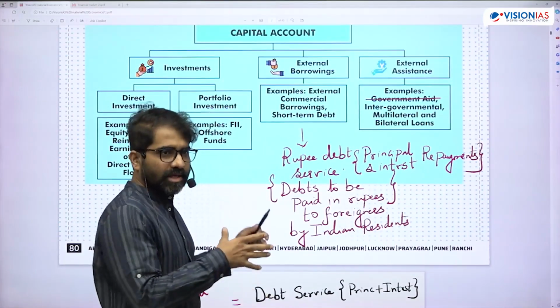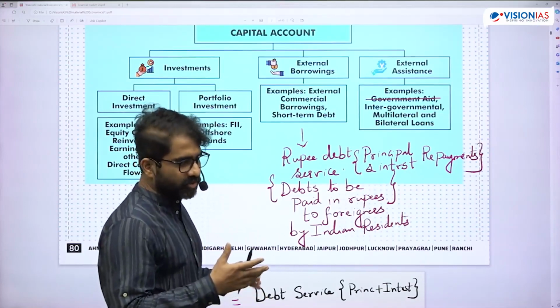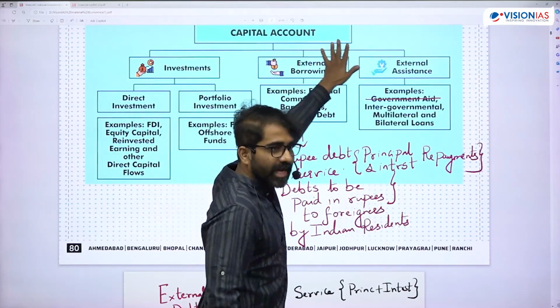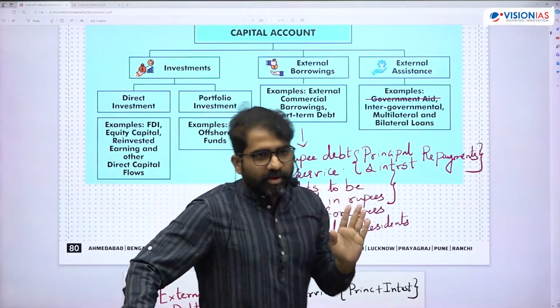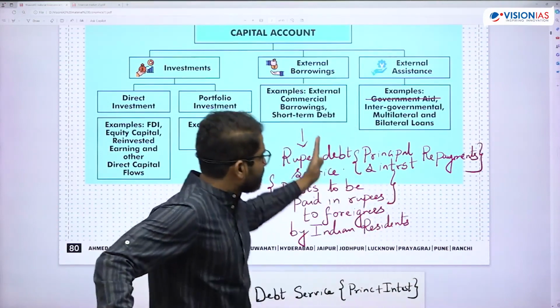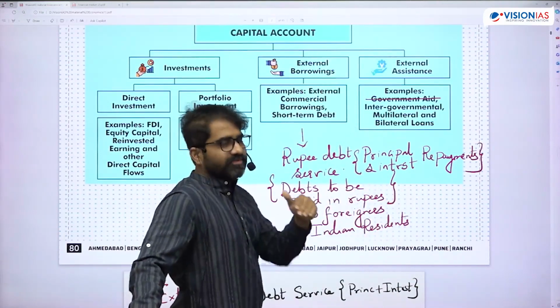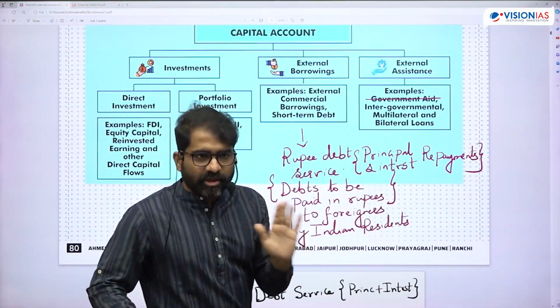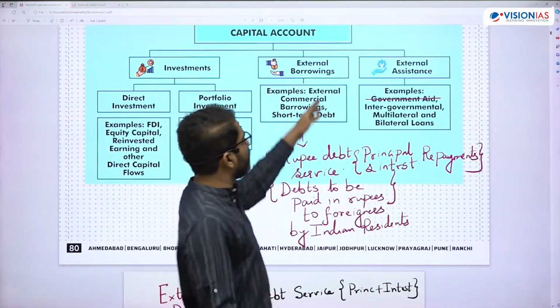If you look at the RBI's data which is released, you will find that the rupee debt service is also part of my capital account, first thing. Okay, so this is an additional info which you'll keep in mind. So rupee debt service is part of my capital account. The word debt itself will tell you, okay, it should be part of capital. There should not be any confusion because in the capital account you have what?